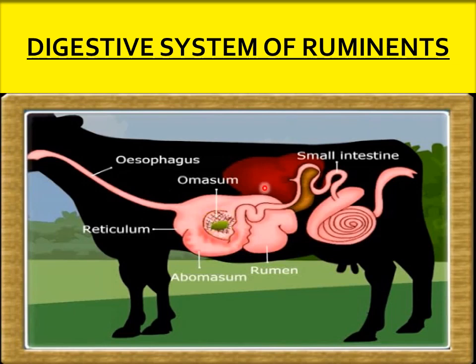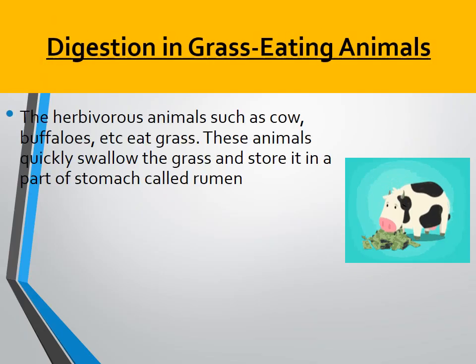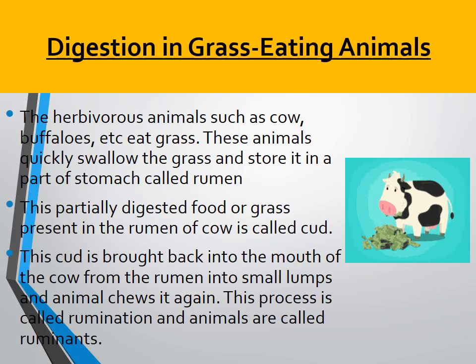The cellulose digesting bacteria are present in the rumen, but they are not present in human beings. That is why we cannot digest cellulose, the plant food item.